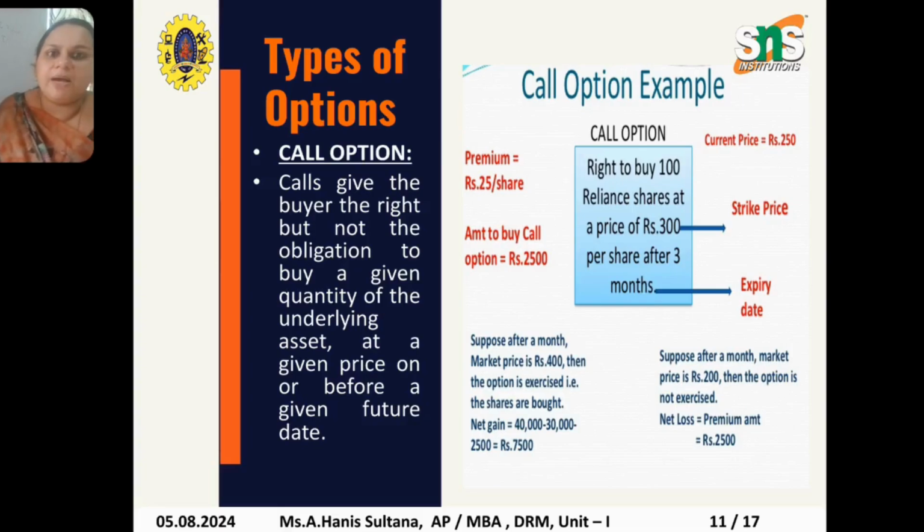Call gives the buyer the right but not the obligation at a given price. Here the current market price is 250, and after a month if the market price is 400, then I am gaining a net gain of 7500, excluding the amount to buy the call option, that is the premium. The premium is 25 rupees per share, so I am calculating 25 into 100, that is 2500, the amount to buy the call option, because the shares are selling at a premium.